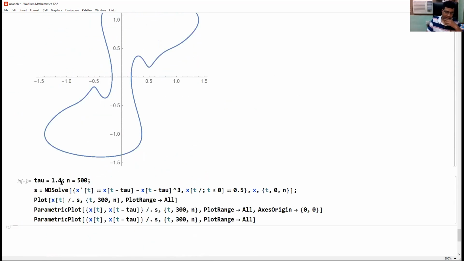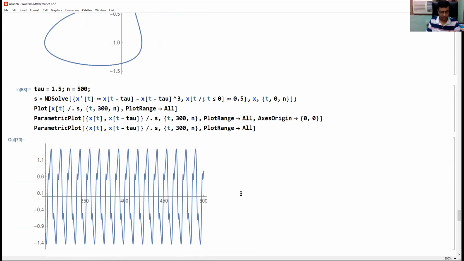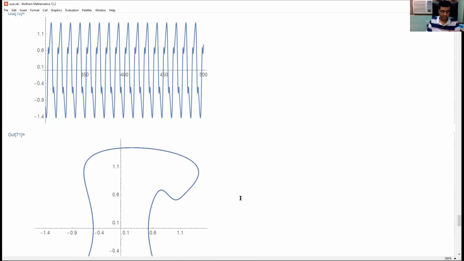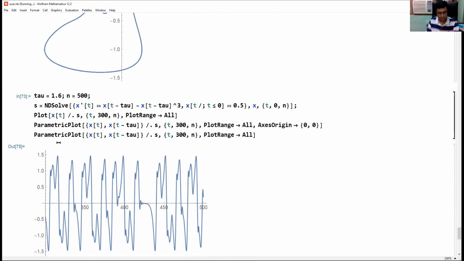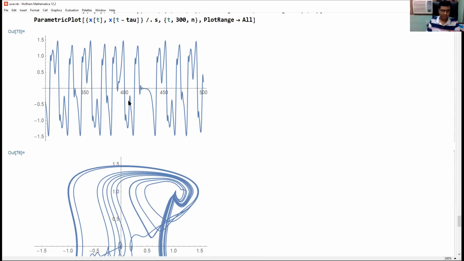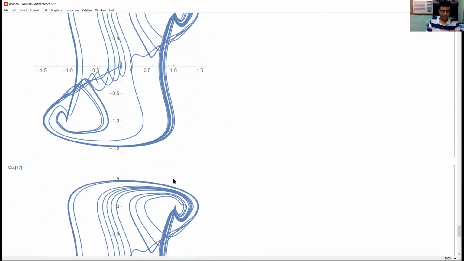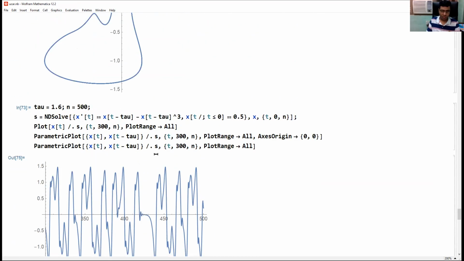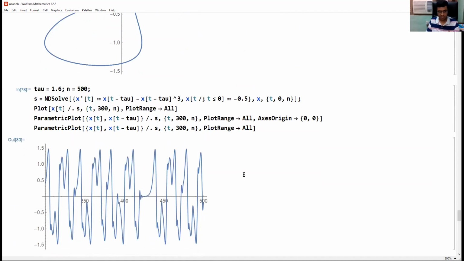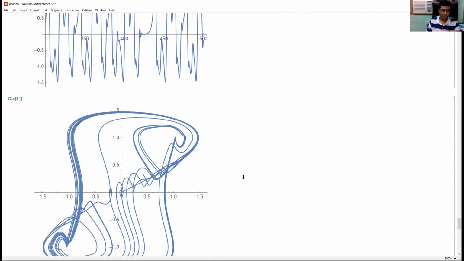Now let us increase this value, say 1.5. No any change. Let us take 1.6. Now there is change. So it seems that we are moving to chaos. Okay. Now whatever our initial condition may be, this will not affect this behavior. Okay.